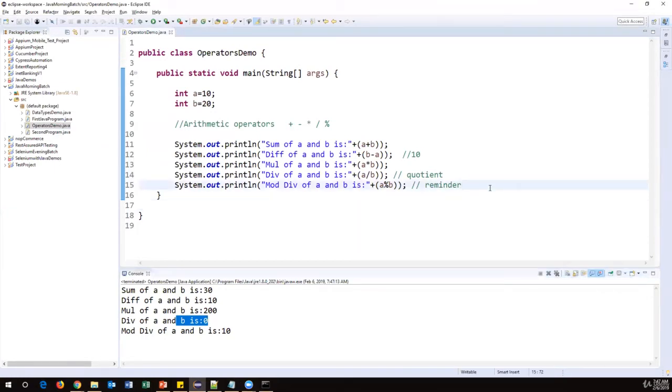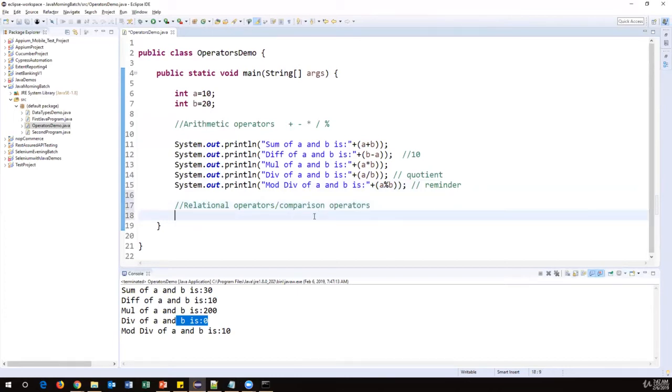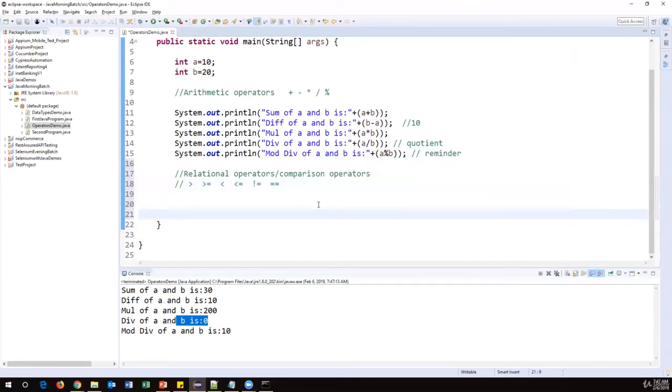So along with this, we also have relational operators. Relational operators are also called comparison operators. And relational operators or comparison operations are these ones. So let me just write greater than or equal to, less than or equal to, not equal to, double equals. These are all called relational operators. So basically these operators will compare the numbers, whether equal or not, greater than or less than or equal, will be verified. So for example, when I say here